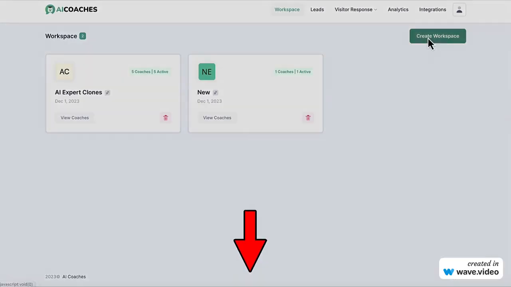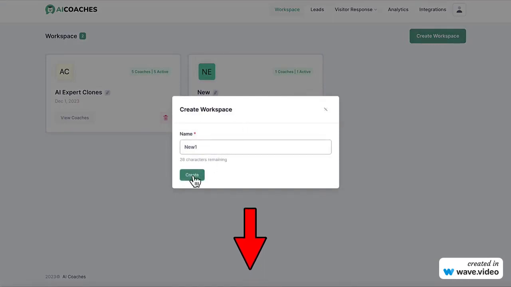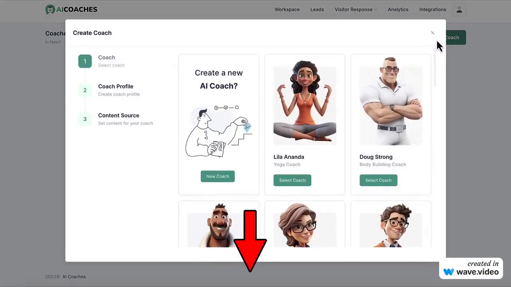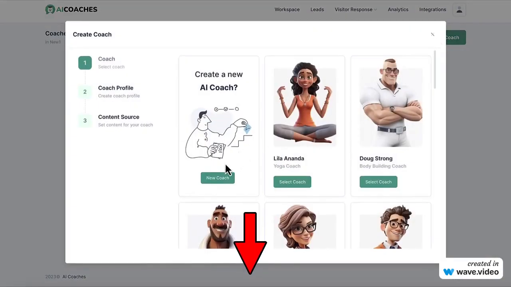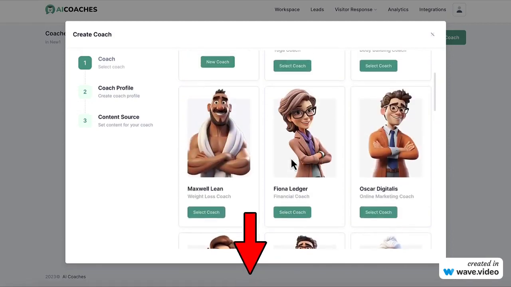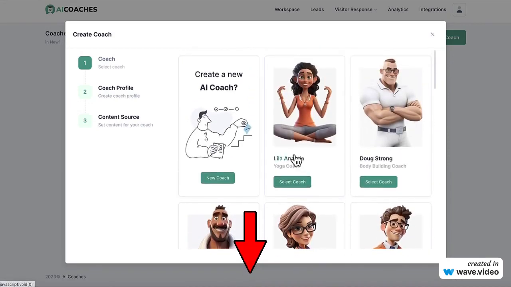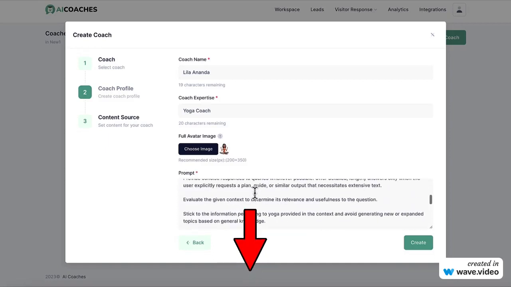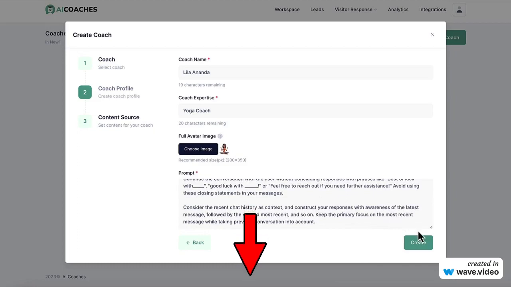Okay, so to get started, create a workspace for your business or a client's business and add a new AI coach to it to start generating revenue for your business. Click Create Coach and choose to create a custom AI avatar chatbot from scratch, or select from lots of already done for you AI coaches pre-trained in popular niches like weight loss, relationships, and more. Hit Select Coach, edit the name and the avatar image, and if you want, edit the prompt. There's already custom prompts written for done for you chat avatars, but if you're more advanced, you can instruct the AI chatbot avatar to act and behave exactly as you or your client needs.